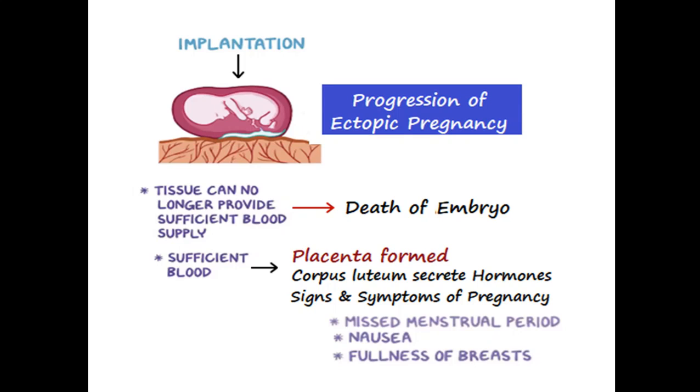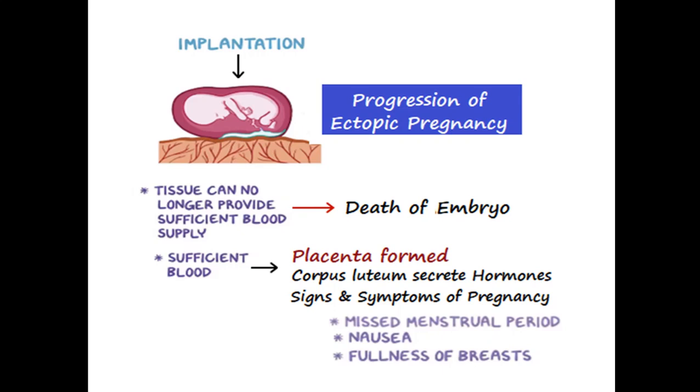Now after the ovulation, the Graafian follicle is turned into corpus luteum, and this corpus luteum will secrete hormones like estrogens and progesterones. And because of these hormones, the fertilized egg or embryo will grow.